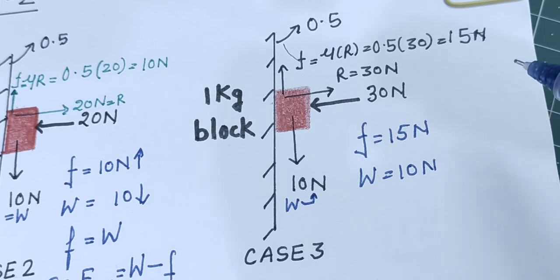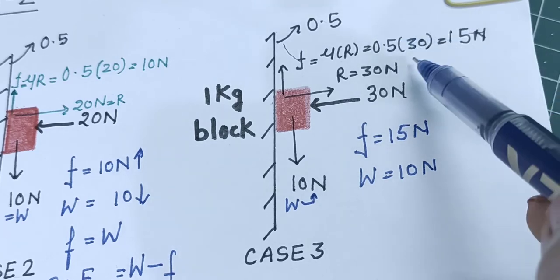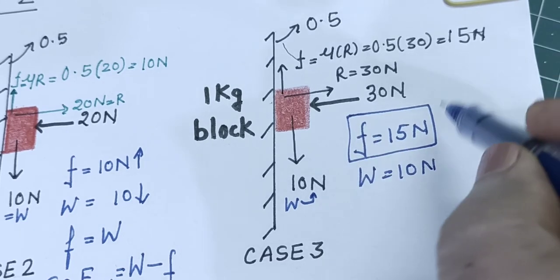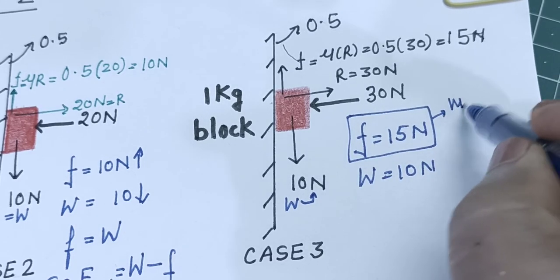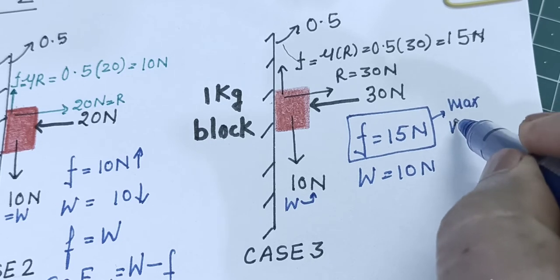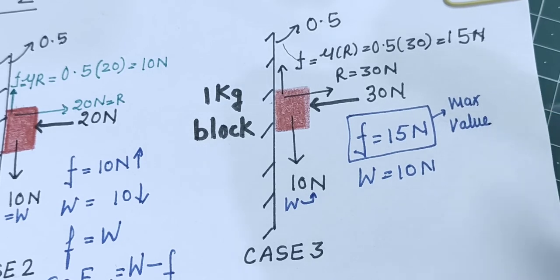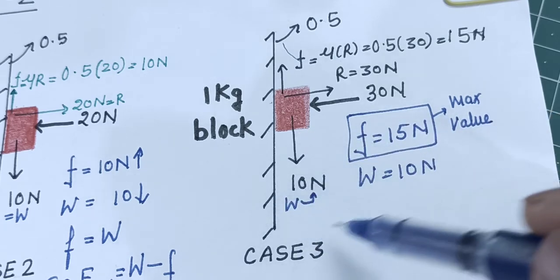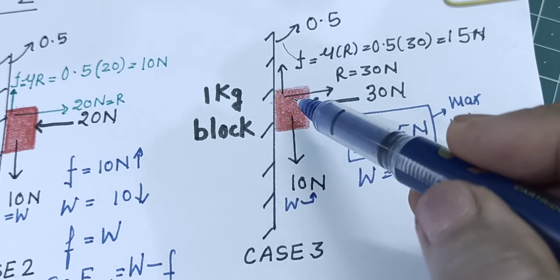No, never do this blunder. This is the maximum value of friction, the maximum possible value of friction between two surfaces. But actually friction needs only 10 Newton to keep the block at rest.